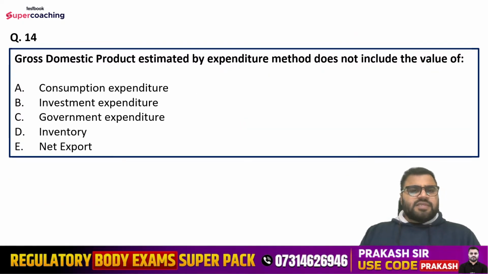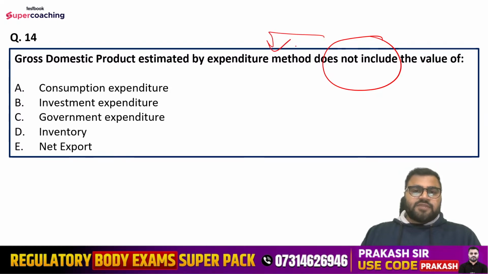Question number 14: Gross domestic product estimated by expenditure method does not include the value of which of the following? Options are consumption expenditure, investment expenditure, government expenditure, inventory, or net export. So which is not included, right? In the expenditure method, which is not included, guys, tell me.